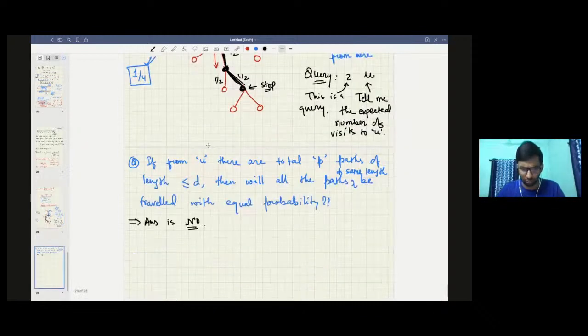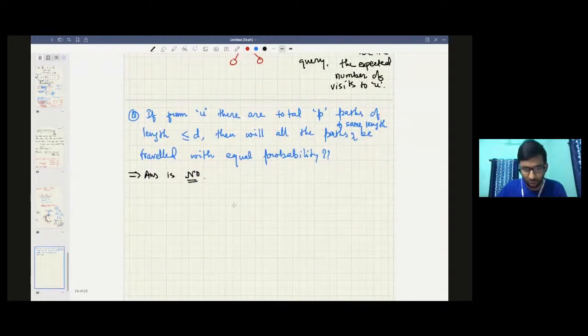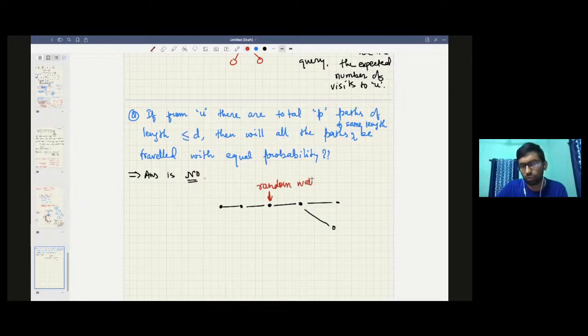For example, you can quickly construct a counter example, right? So if you do a random walk from here, a random walk of length 2, so this is one possible walk. What is the probability of this happening? This is true with probability 1 by 2.